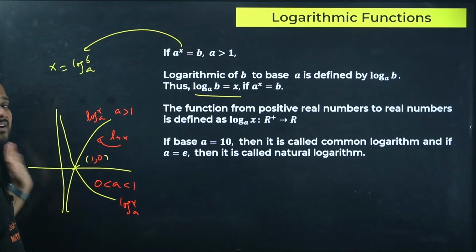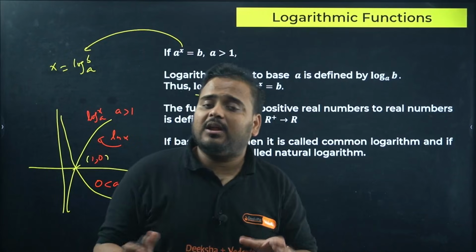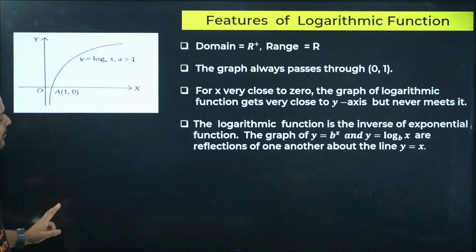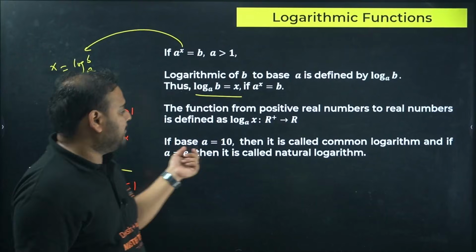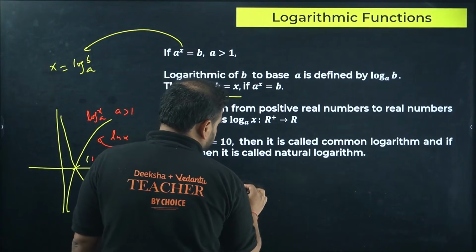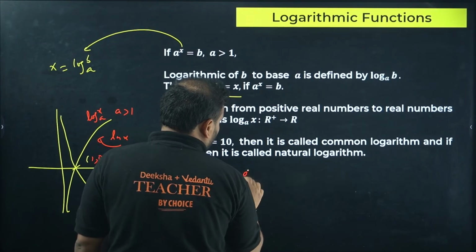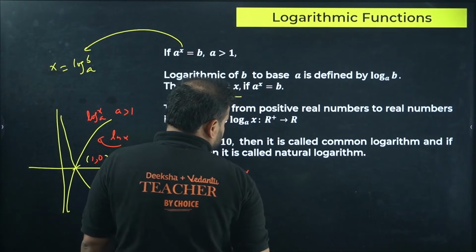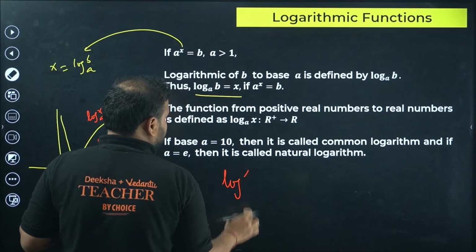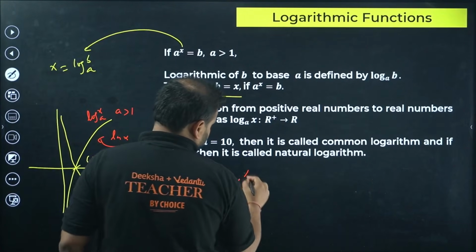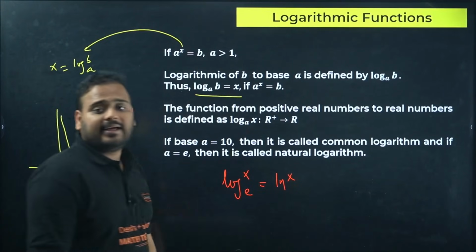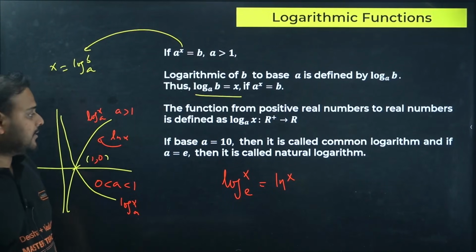It never goes on the left of the y-axis. There's no negative value allowed in the log, so log cannot be found for negative values. Clear? When the base is a, it is called the common log. When the base is e, it is called the natural log. Log of x with the base a is the common log, but when you change this to e, this becomes the natural log, ln x. Clear?